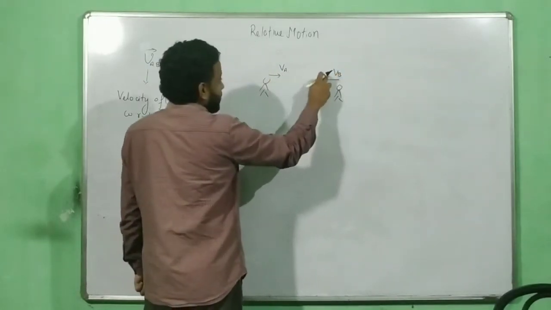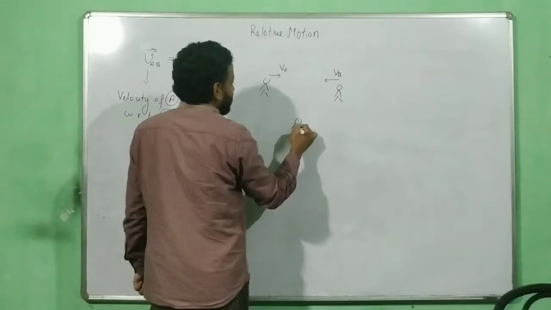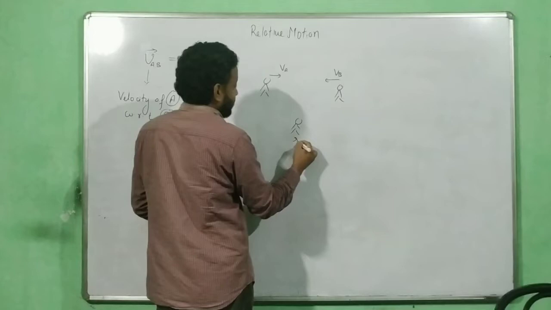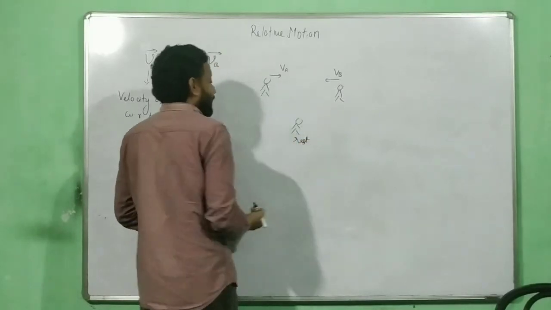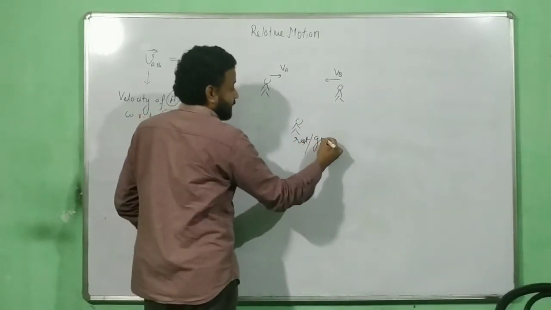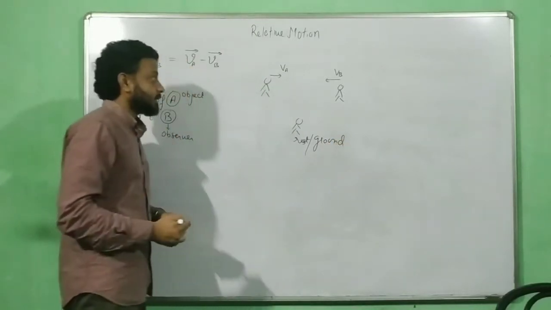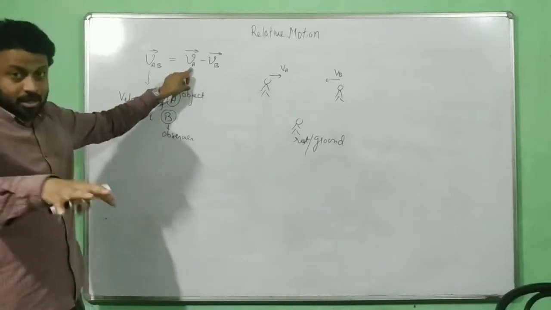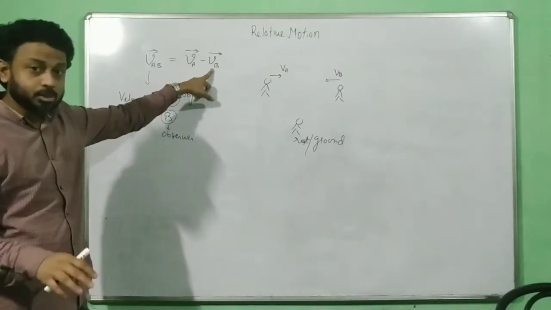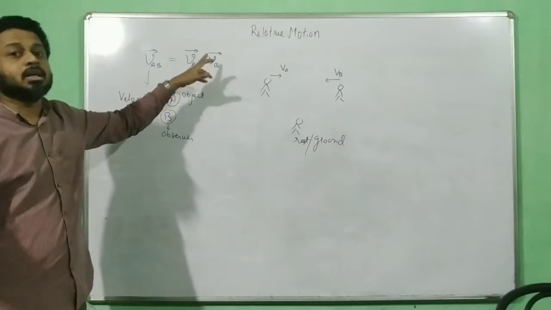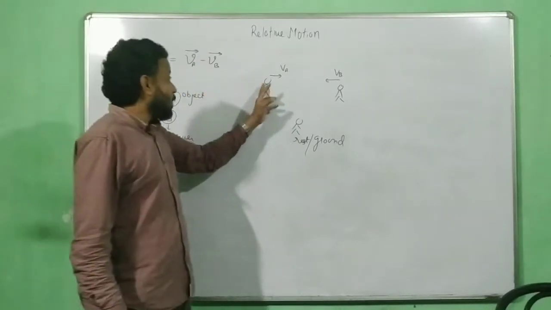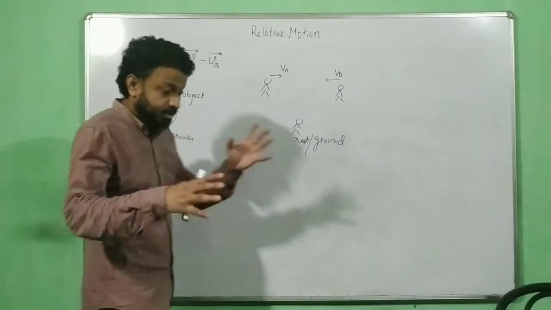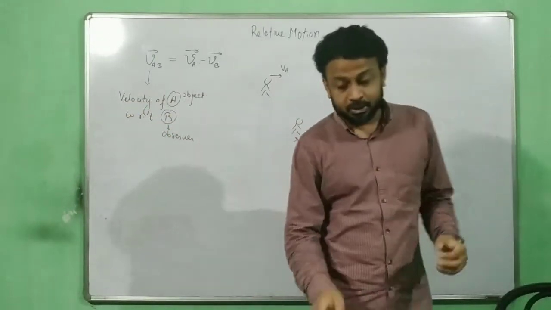So this A and B are the velocities as seen by another person, let us say. We don't know who is this. Just imagine that he is at rest. We call that as ground. Because ground we take it as rest. So VA is the velocity of A with respect to ground. Ground is at rest. Velocity of B with respect to ground. Ground is at rest. Correct? And when A watches B, then the formula is VAB is equal to VA minus VB. This is how the introduction of formula goes.